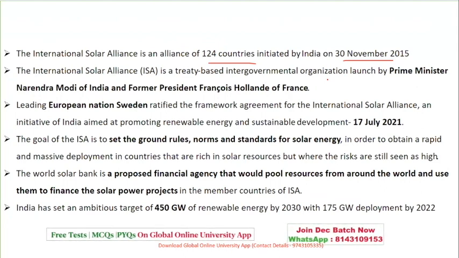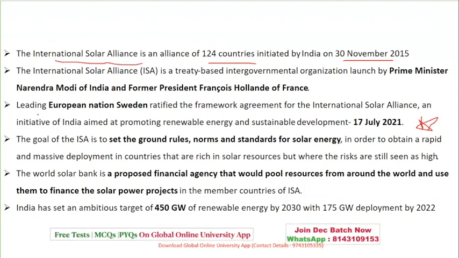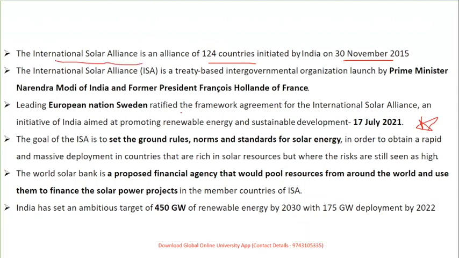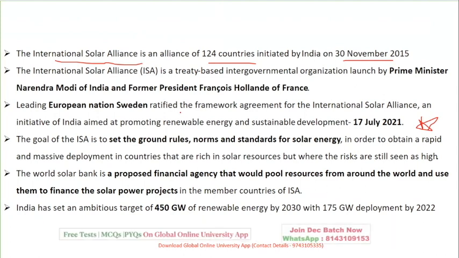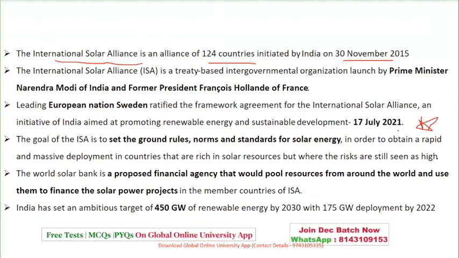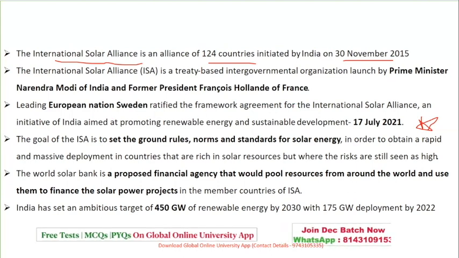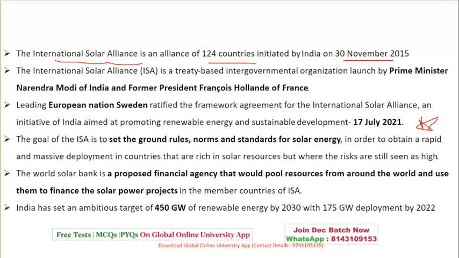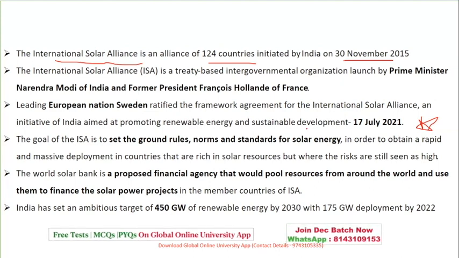The leading European nation, Sweden. This is very latest information which you have to keep in mind with respect to the International Solar Alliance, because International Solar Alliance can be a part of a question, so you may definitely get any modern, any latest update. The latest update as per July 2021 is that the leading European nation, Sweden, has ratified the framework agreement for the International Solar Alliance, an initiative of India aimed at promoting renewable energy and sustainable development, on 17th of July 2021.